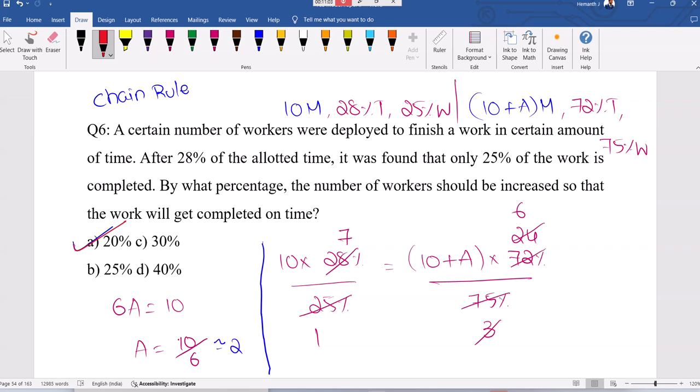Right, see 100 men, 28%, 25% of the work here. 100 plus, say, 72% of the time, 72% of the work. You observe that. Right, so perfect. Now see the next one.